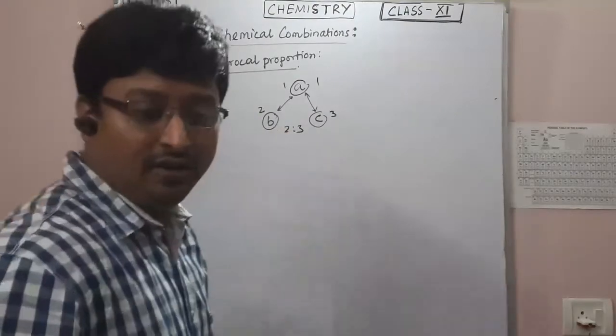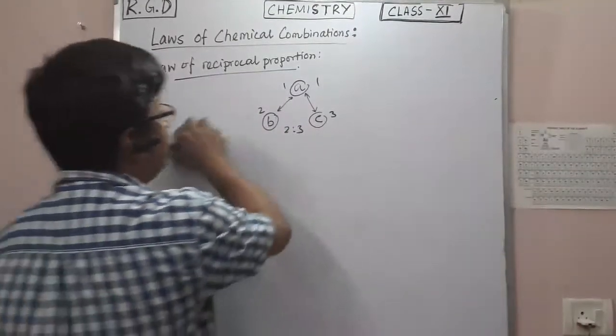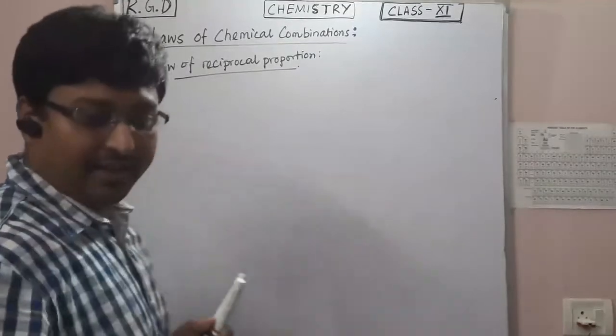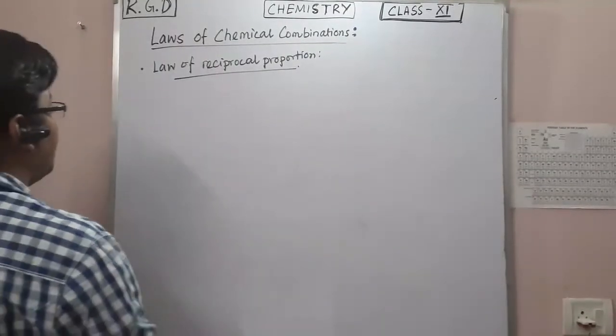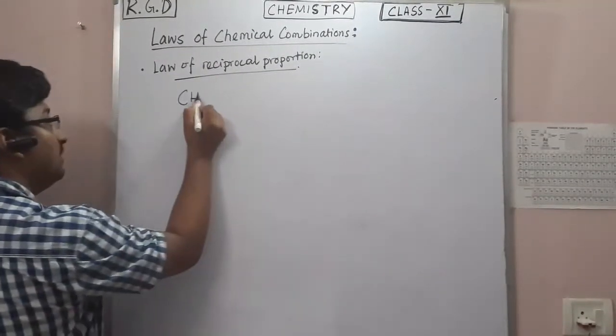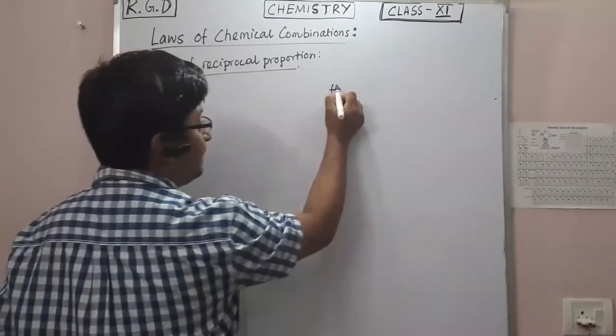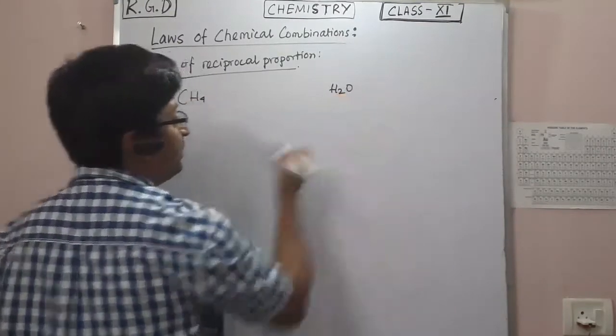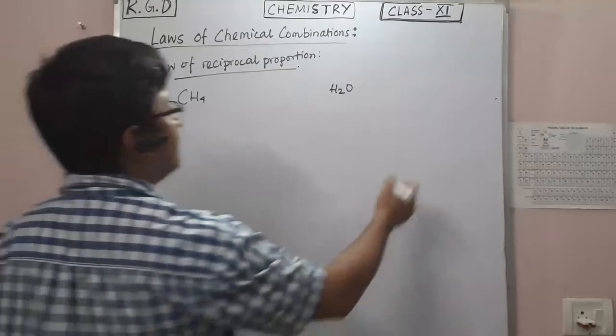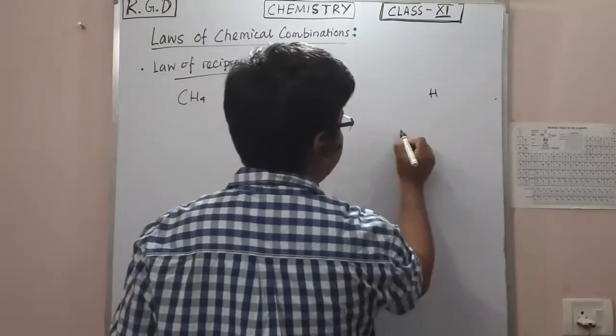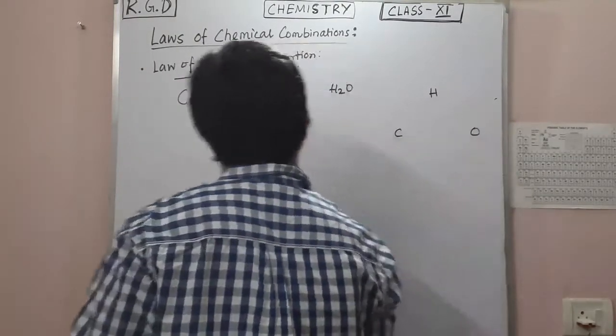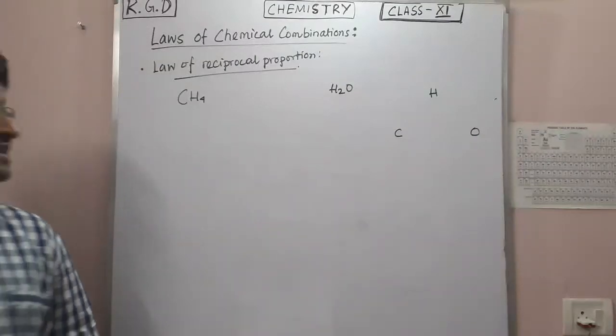Now let me give you an example, then it will be very clear. Let's say you have two compounds. One compound is methane and another compound is, let's say, water. So what are the three key elements? Here is hydrogen, carbon, and oxygen. So three key elements are here.